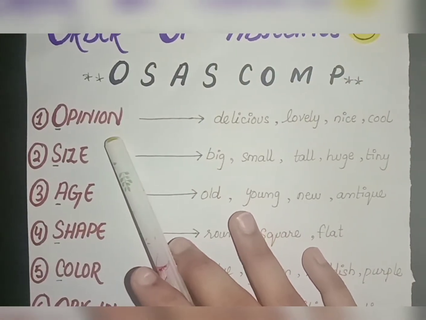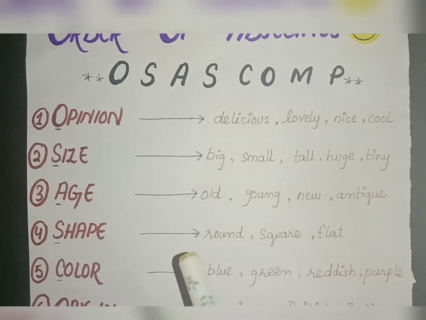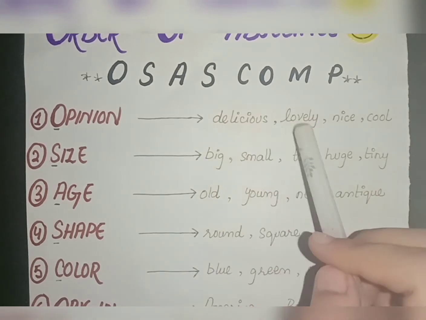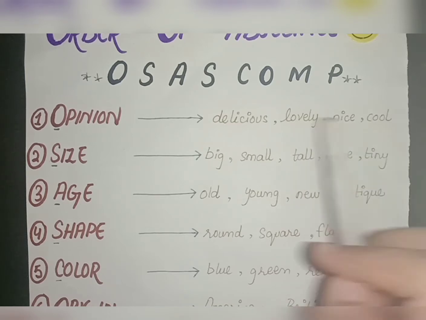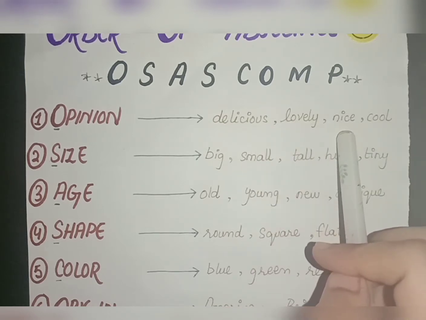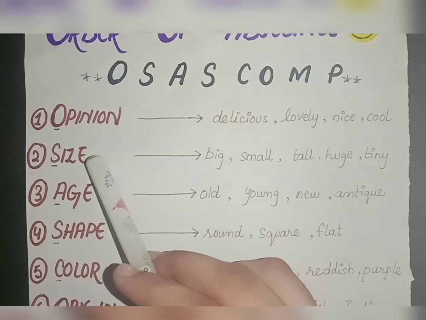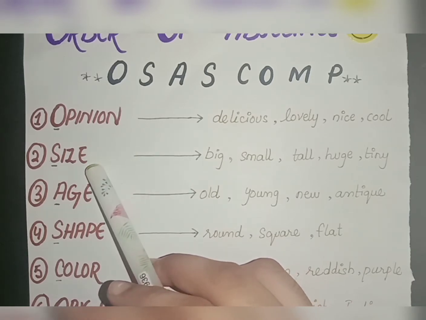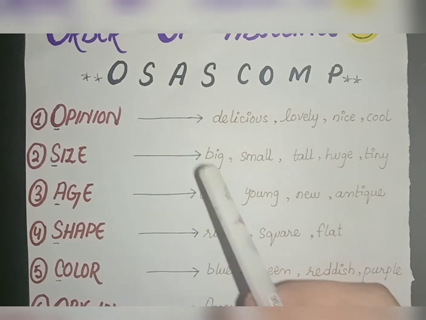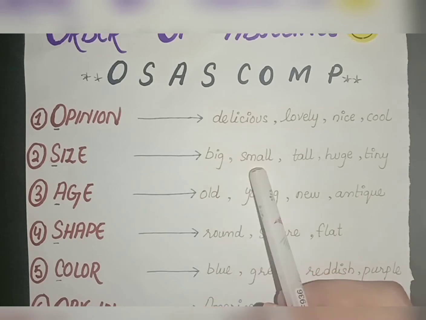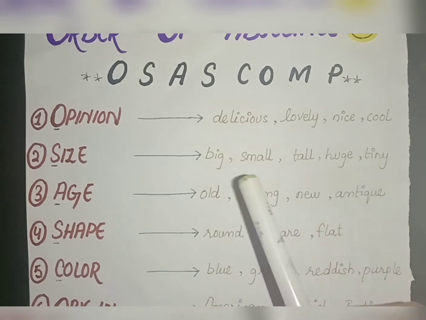Opinion can be your personal opinion. What do you think about the noun or a particular pronoun? Like it's delicious, lovely, nice, cool. These all are your opinion for the particular noun or pronoun. Then we have the order of size for a particular noun or pronoun, like if it's big or small or tall or huge or tiny, anything else.